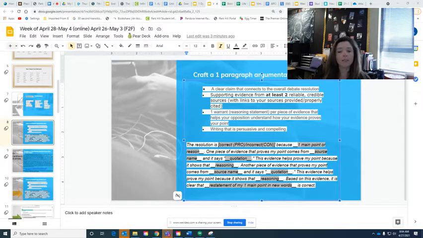And then another piece of evidence that proves my point comes from, you can always say according to, you don't have to use these exact words, but this will help you. And it says this, and here's your quotation that you're pulling directly from your organizer. This evidence helps prove my point because it shows, and then again, there's your reasoning. Based on this evidence, it is clear that, and then you just want to restate your main point, what your claim was, in new words. And so then you would say that is correct.